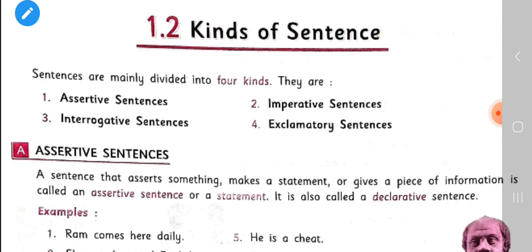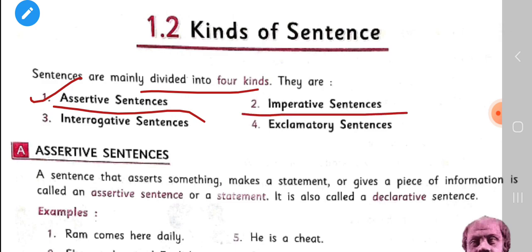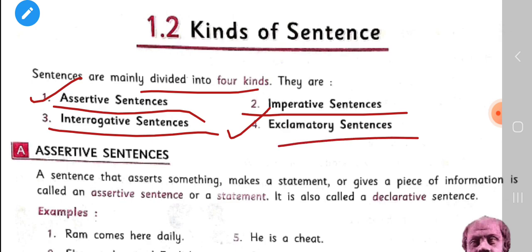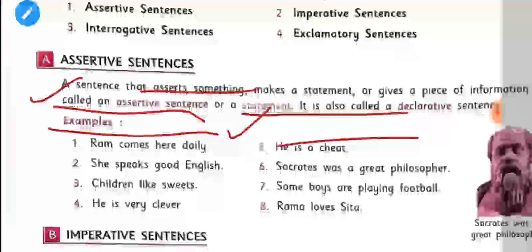Children, sentences are mainly divided into 4 kinds, and these kinds are: first is assertive sentences, the second is imperative sentences, the third one is interrogative sentences, and the last kind of sentences is exclamatory sentences. In today's class, we will know about these kinds of sentences. So let's know first of all assertive sentences.